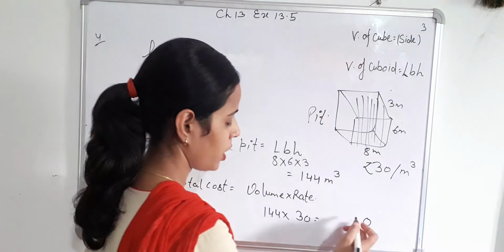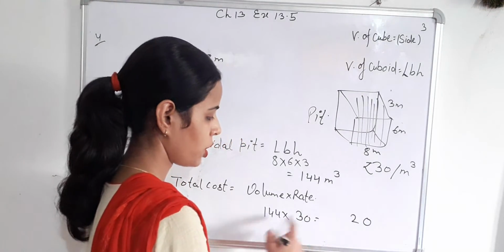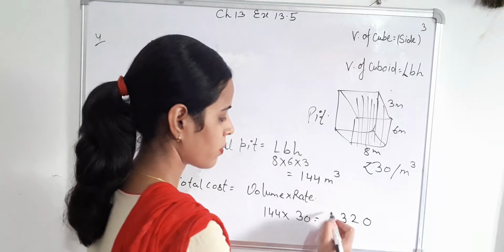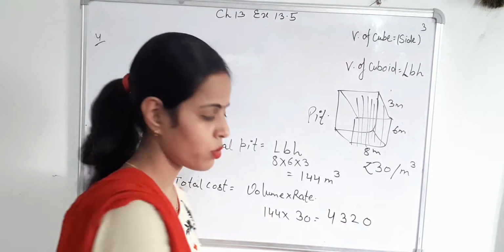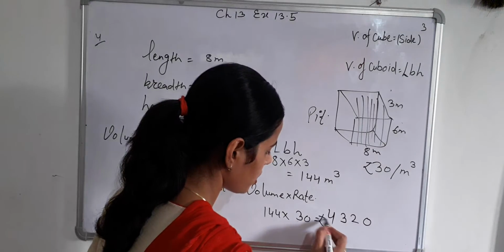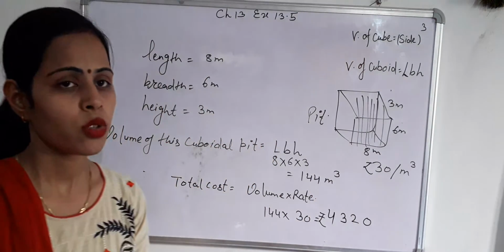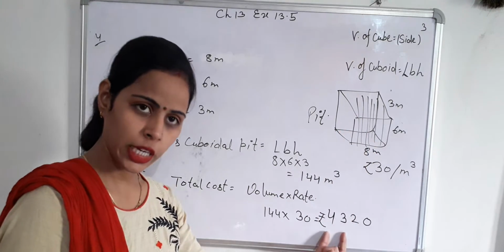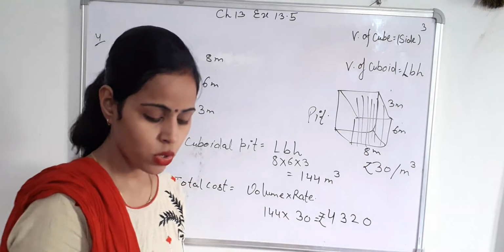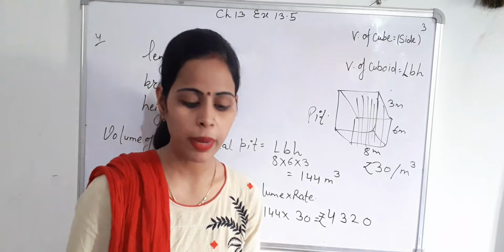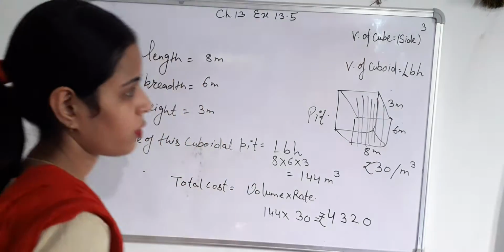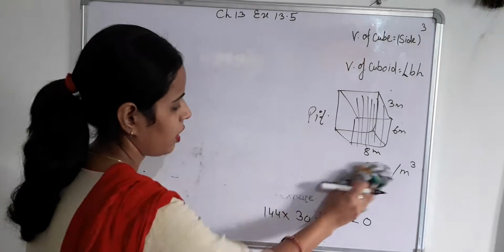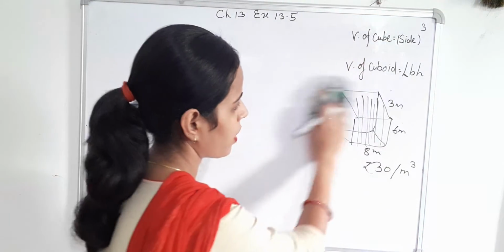144 into 30 gives 4320. So the total cost of digging this pit equals rupees 4320. Question number 4 is complete. First may I erase this question number 4 and take question number 5.